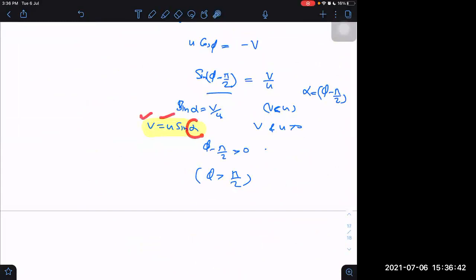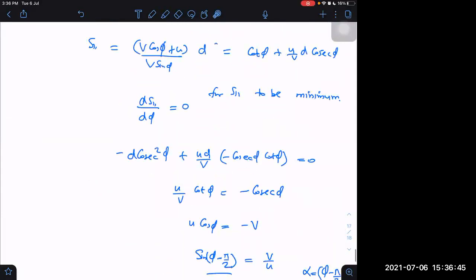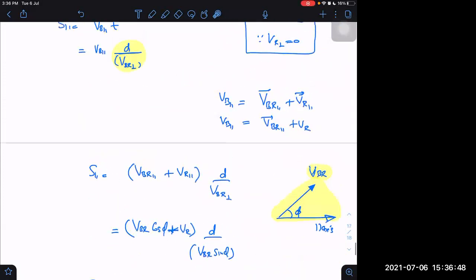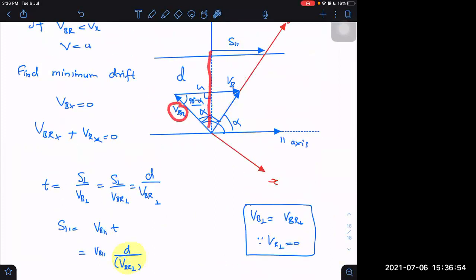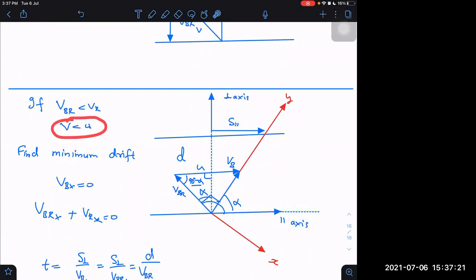V was given, u was given. We obtained alpha. Alpha is sine inverse v by u. So if somebody is asking me in which direction we should swim in order for the drift to be minimum, the answer is we should swim at an angle 90 plus alpha with respect to velocity of river. To do what? To minimize the drift. When is this applicable? It is applicable when v is given as less than u. Then we should do that.